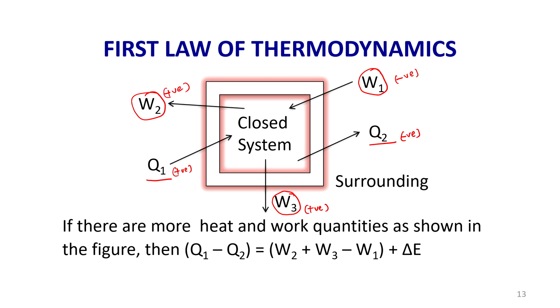So, you see Q1 is positive, Q2 is negative. So, I have written Q1 minus Q2, which is equal to, there are 3 work quantities, W2 and W3 are positive and W1 is negative. So, I have written here: Q equal to W plus delta E, and the difference between the heat supplied and the work done will be equal to the internal energy of the system.